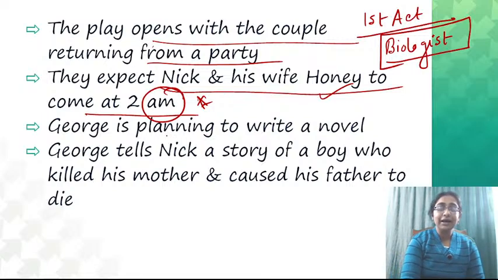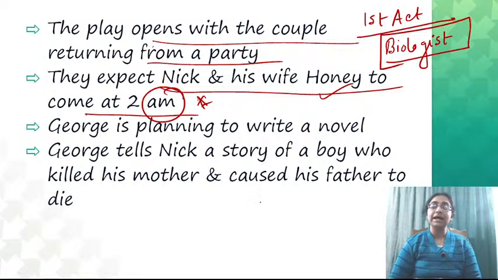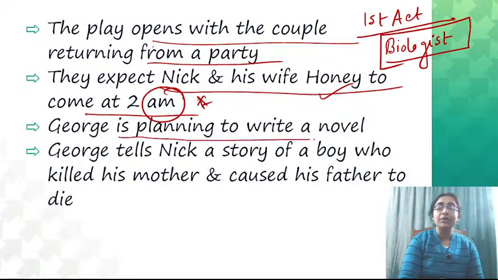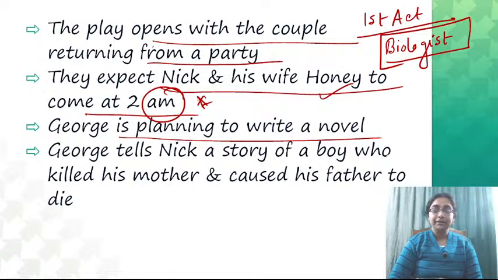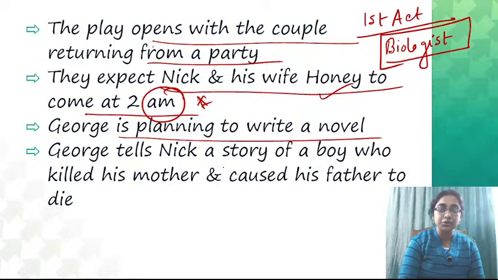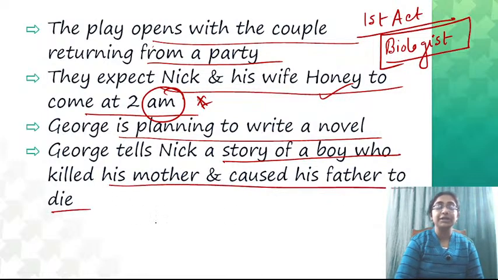George is planning now. What happens is that finally Nick and Honey came there, and George is planning to write a novel. And this particular plan he shares with Nick. He tells Nick a story of a boy who killed his mother and caused his father to die. So that is the kind of sensational plot of the novel written by George.